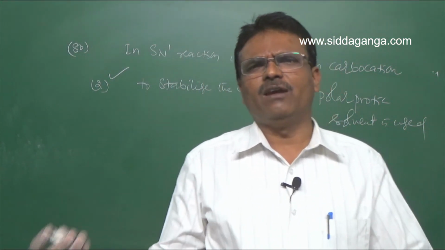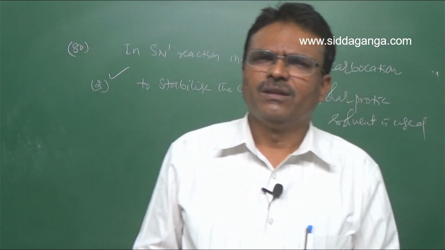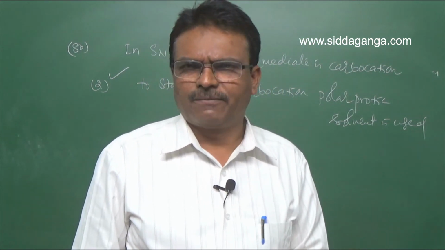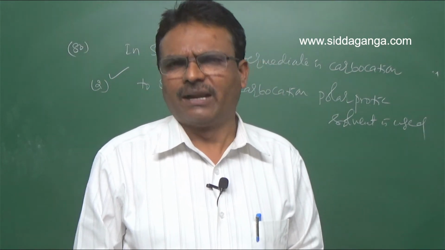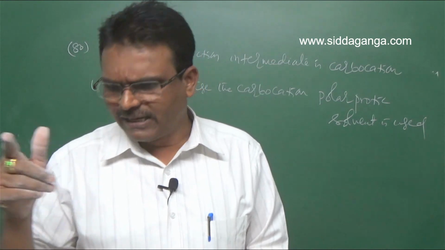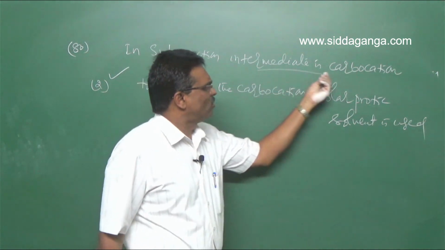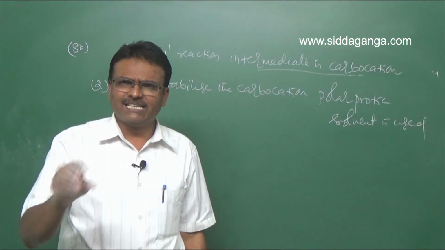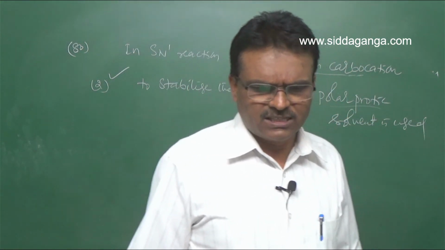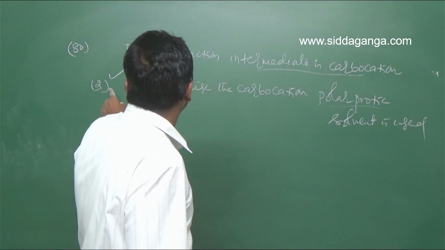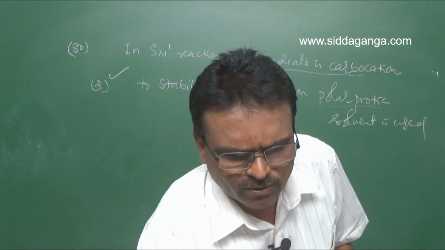Clear? Now let us take the SN2 reaction. In case of SN2 reaction, the transition state is obtained. Intermediate is a transition state. So polar aprotic solvents are required in such reactions. But in case of SN1 reaction, the intermediate carbocation is formed. To stabilize the intermediate carbocation, polar protic solvent is used. Clear? So hence your option is the second one for question number 80. Next, let us move on to the question number 81.